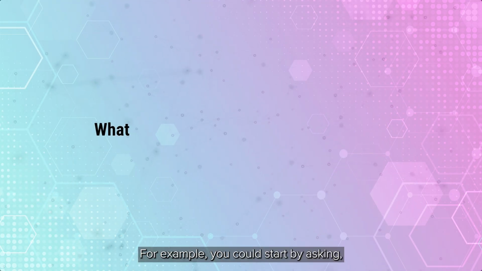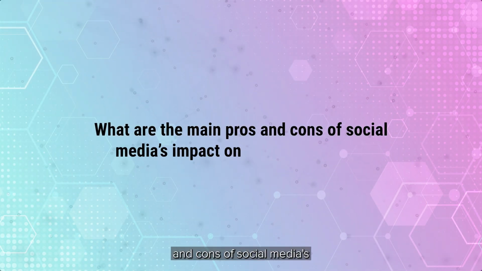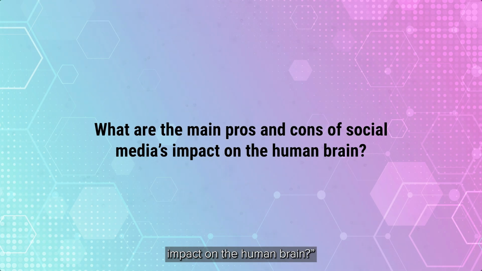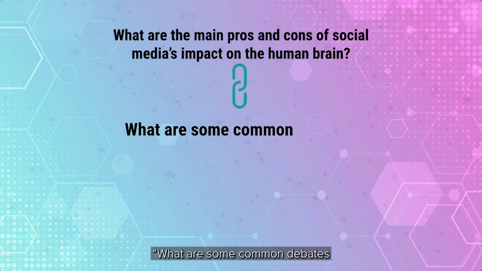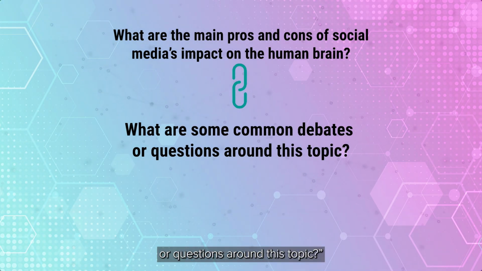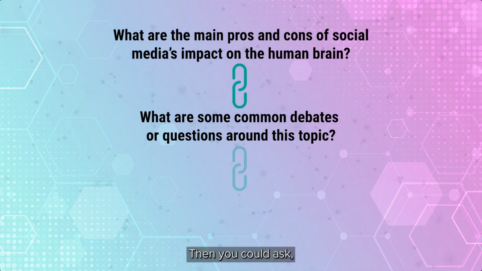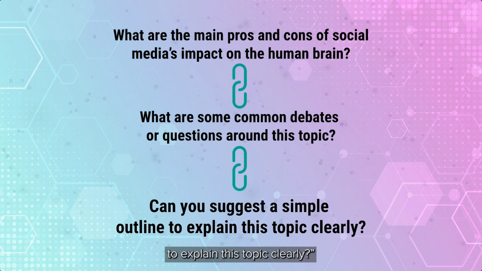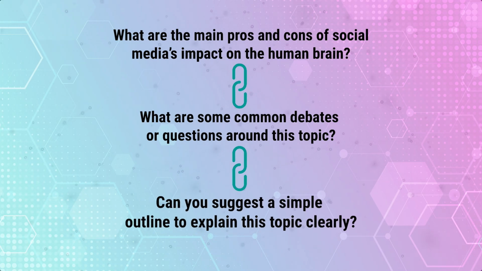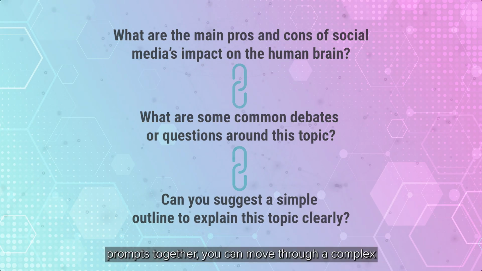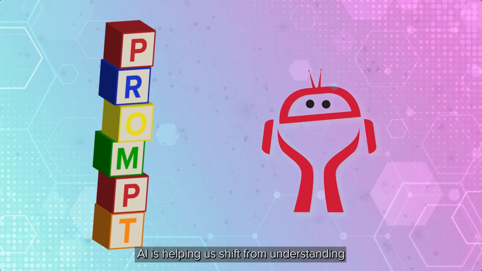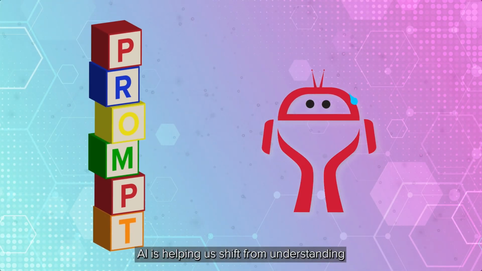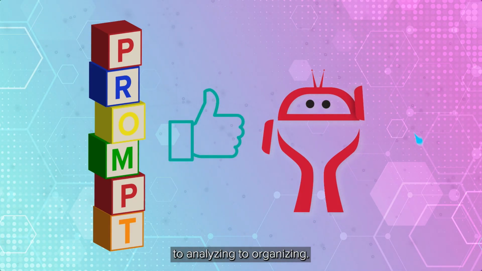For example, you could start by asking, "What are the main pros and cons of social media's impact on the human brain?" Once you have that answer, you might follow up with, "What are some common debates or questions around this topic?" Then, you could ask, "Can you suggest a simple outline to explain this topic clearly?" By chaining prompts together, you can move through a complex task step by step. In this case, AI is helping us shift from understanding, to analyzing, to organizing.